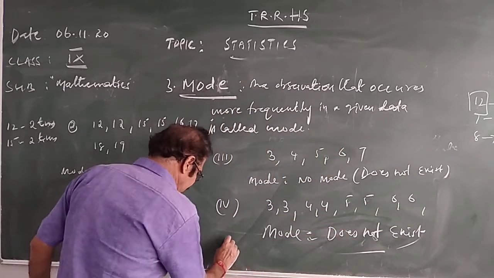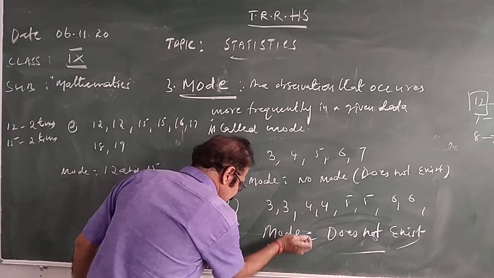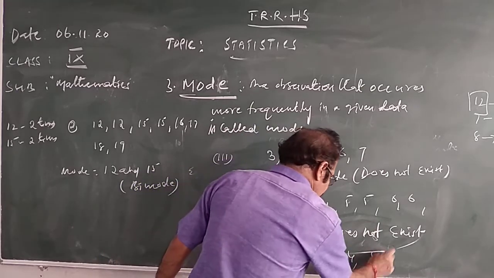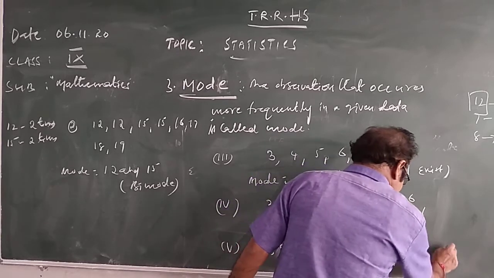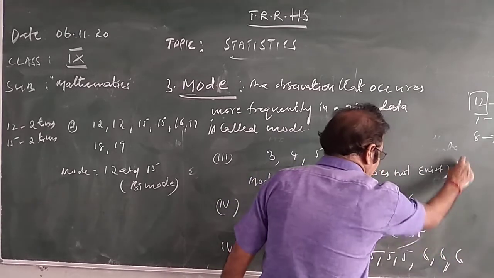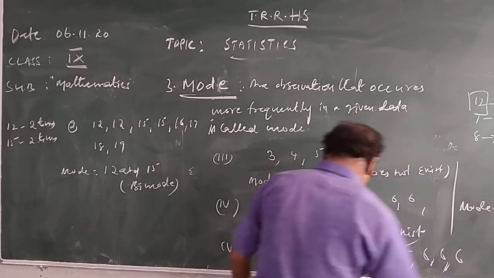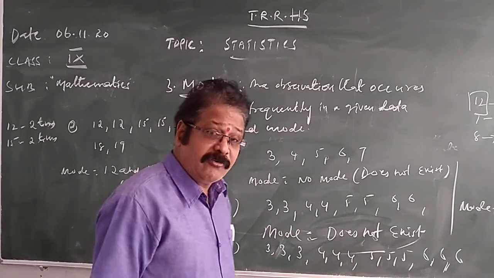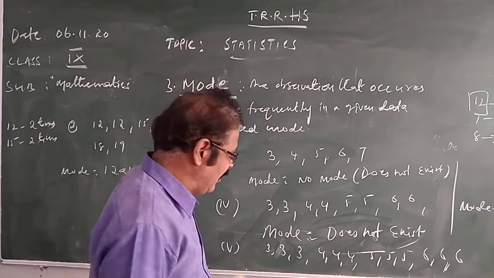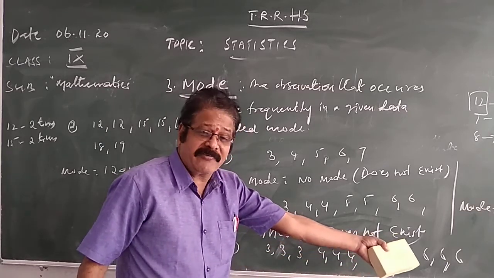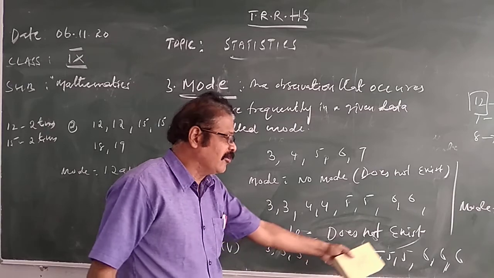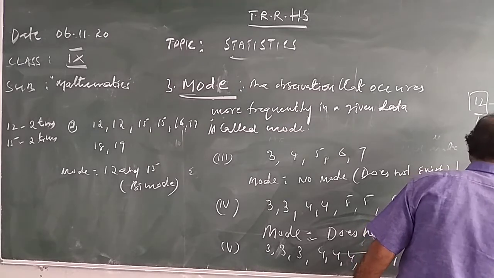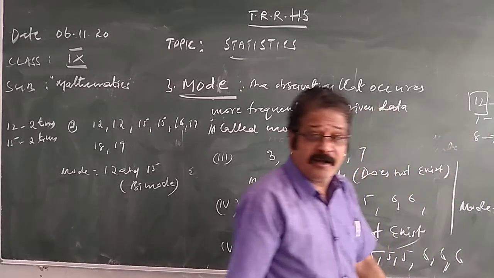So one more. Now tell me, children. 3, 3, 3, 4, 4, 4, 5, 5, 5, 6, 6, 6. Any mode here? 3 repeated thrice, 4 repeated thrice, 5 repeated thrice, 6 repeated thrice. What do you say? The mode is 3, 4, 5, 6? No, because other than 3, 4, 5, 6, no observation is present here. So there should be observations other than 3, 4, 5, 6. So no mode, it does not exist. I hope children understood clearly.